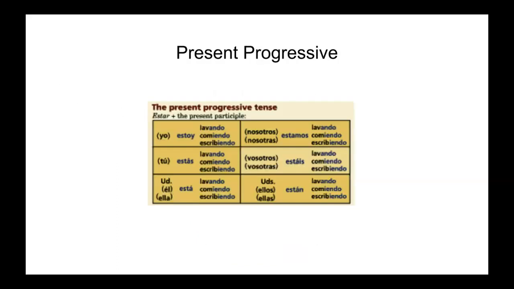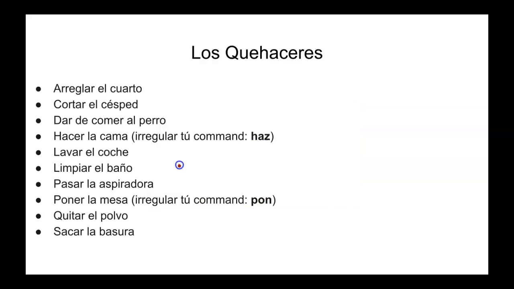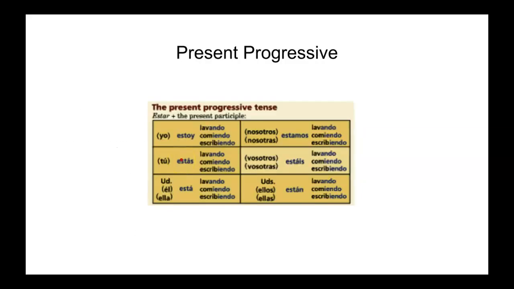Affirmative tú commands. We also looked at the present progressive this week. So, two components to this thing. You have a form of the verb estar in the present tense, and then you have this funny word, which is called the present participle. You can't just say lavando el coche. You have to have some form of the verb estar in front of it.